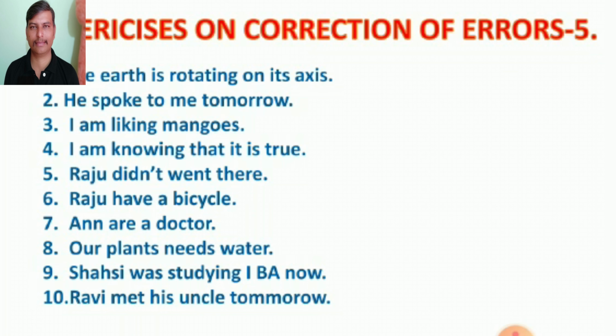Ravi met his uncle tomorrow. Here also there are two tenses in one sentence. Ravi met is past simple. Tomorrow is future. So Ravi met his uncle yesterday is correct, or Ravi will meet his uncle tomorrow is correct. So we are correcting the errors in using tenses. Ravi will meet his uncle tomorrow.